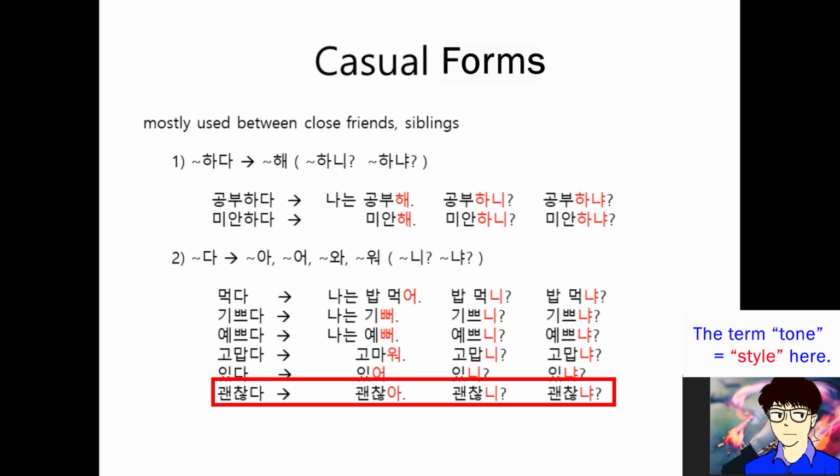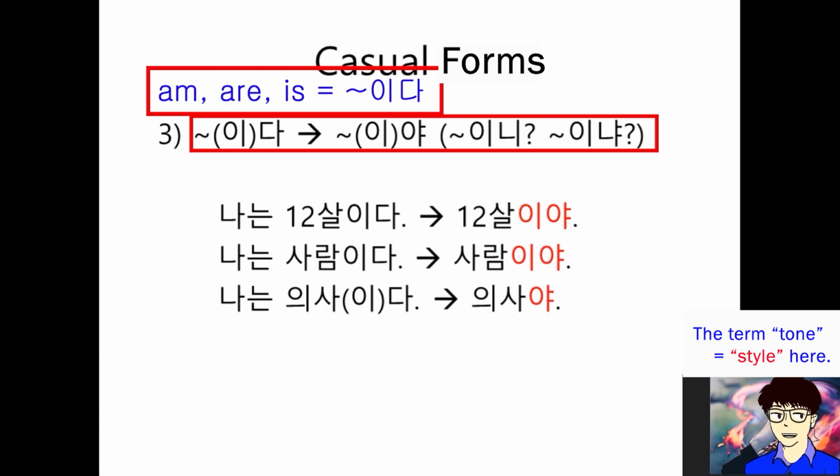Okay, and 괜찮다 is changed 괜찮아. 괜찮니? 괜찮냐? Okay, and this case, blah blah 이다, or sometimes blah blah 다. Okay? So blah blah 이다 is changed as blah blah 이야. And when you try to make a question, blah blah 이니, blah blah 이냐, like that.